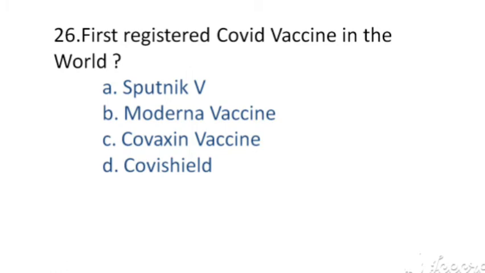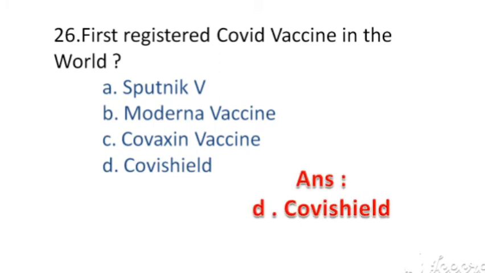First registered COVID vaccine in the world. The options are A. Sputnik V, B. Moderna vaccine, C. Covaxin vaccine, D. Covishield. The right answer, option D. Covishield.